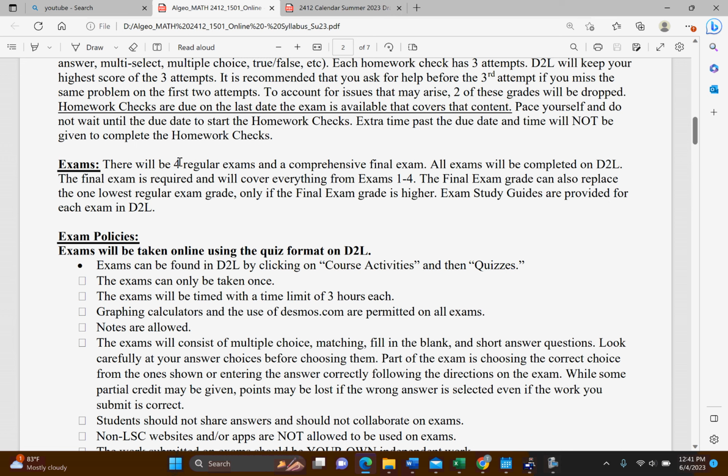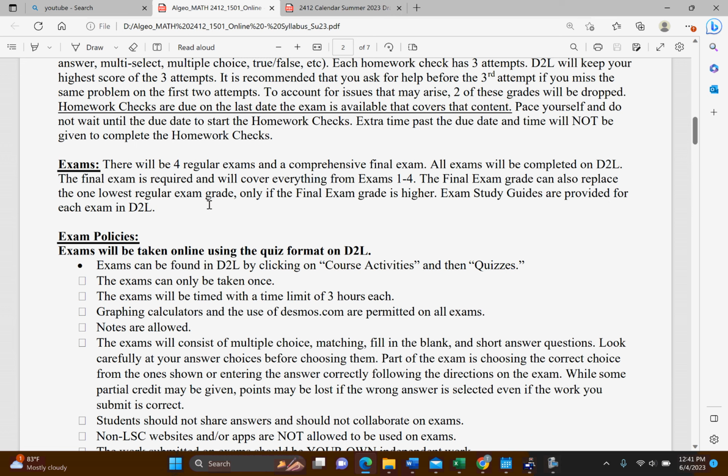Okay, the exams. So we're going to have four regular exams. They're going to be completed in D2L, and for each one, you'll be given a 3-hour time limit, and you just need to make sure you complete it before the deadline. So let's say the deadline is Sunday at midnight. You need to make sure you begin it by 9 p.m. if you want to make sure you have that whole 3 hours. Now, obviously, I'm going to recommend that you don't wait till the last minute in case something goes wrong, but just keep that in mind.